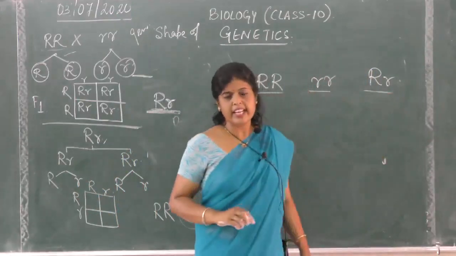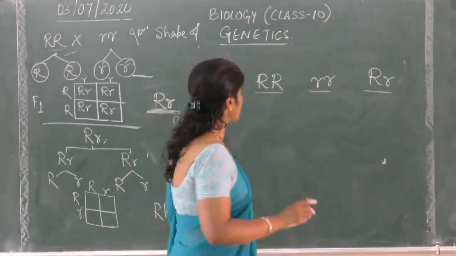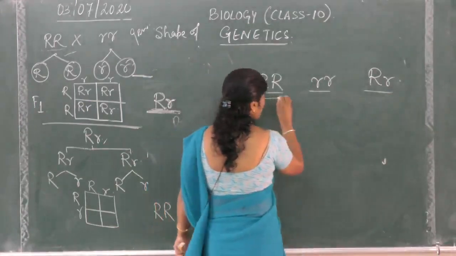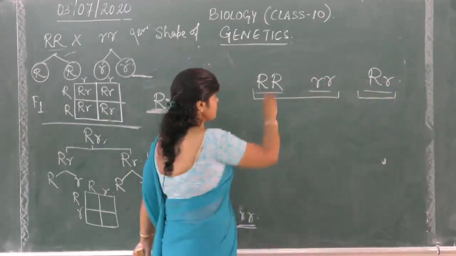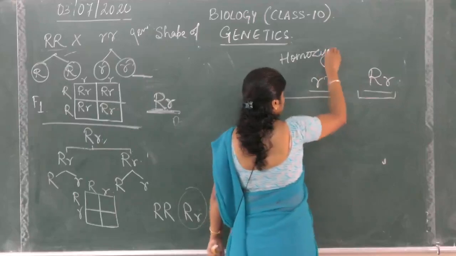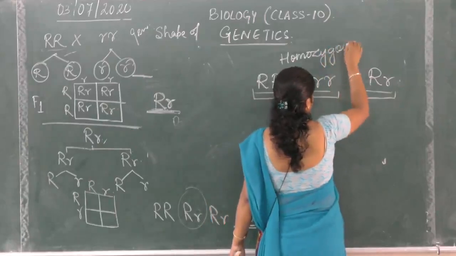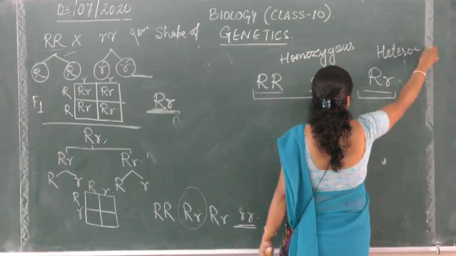I have already explained what is homozygous and what is heterozygous. So these two are homozygous and this is heterozygous. The organism can have a homozygous character, or can have a heterozygous character.